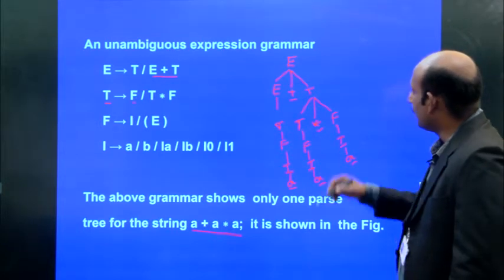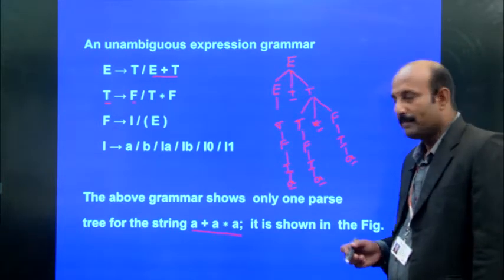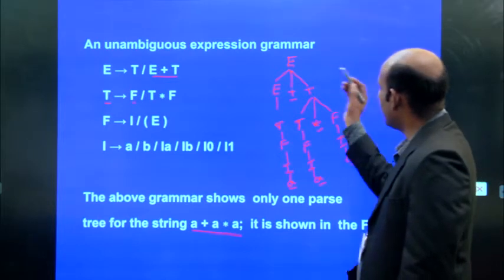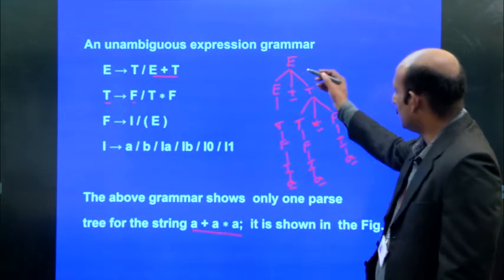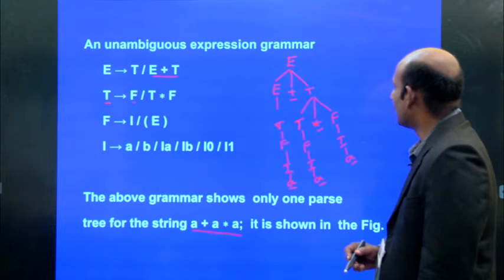But sometimes we may have a doubt: how can we go for expanding E into E plus T?